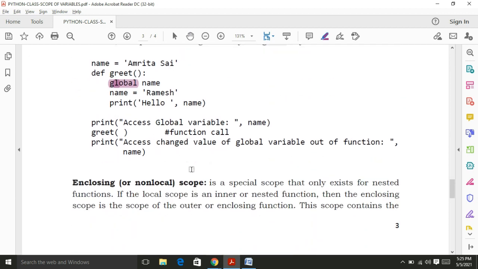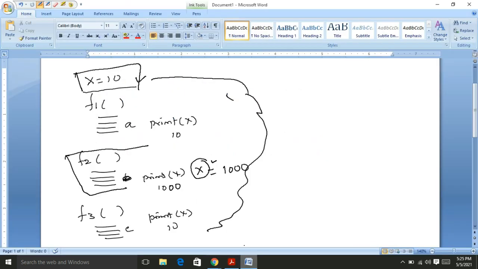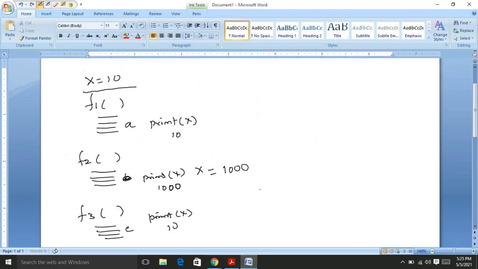Next, I come to the enclosing scope. What do you mean by the enclosing scope? The enclosing scope is used when we are nesting functions. That means one function is completely nested, its definition is also within the other function. The outer function variables are available within the nested functions. I will explain what it means here.